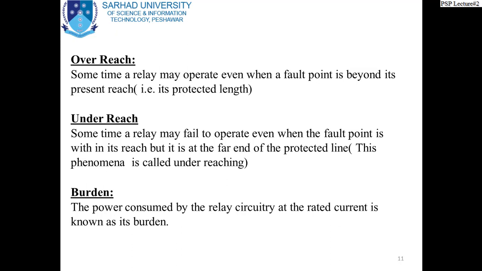Let's say, taking the same example, that it is a 10 kilometer line or 10 kilometer area, that is the primary area, and this relay has to operate when a fault occurs in that particular 10 kilometer area. If any fault occurs beyond that and the relay operates, it means it is an overreaching problem. But if the fault occurs within that particular 10 kilometer and the relay does not respond or does not operate, it means it is an underreaching problem. It is underreaching because the fault is in its own zone, its own area, but it is not responding. So this is underreaching.